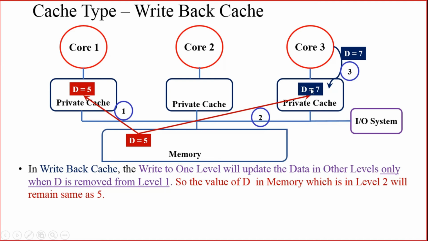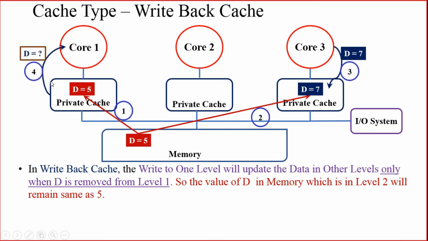If this data is removed from the private cache, then only the updation will take place in the other levels. But here, since the data is not removed, since the data is still available in the private cache of core 3, the other level memory will not be updated, right? So the data present in the L2 level, that is the data present in memory, will not get updated. It will remain as 5 itself in the case of write back cache.